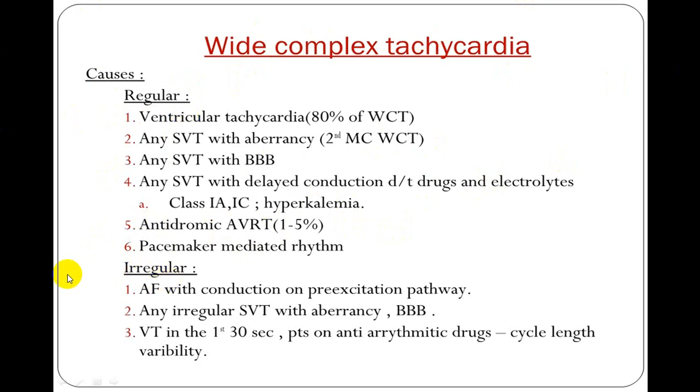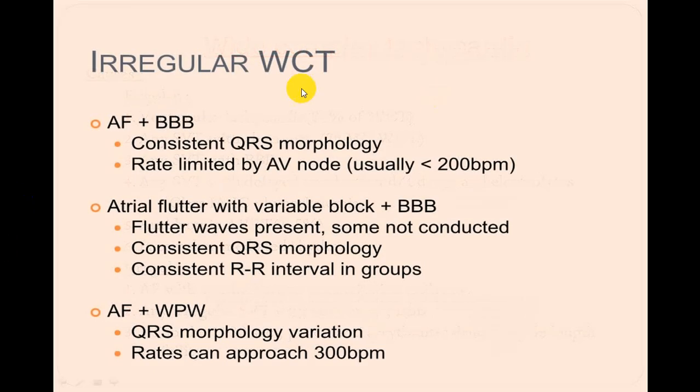And if it is irregular, we have already put in previous slides that it is atrial fibrillation with aberrant conduction, or it is with a pre-excitation pathway, that is WPW syndrome, or if there is an irregular SVT like atrial fibrillation with aberrancy or with bundle branch block pathway, or the VT is because of polymorphic cycle. So polymorphic VT will be irregular and wide, and there will be tachycardia.